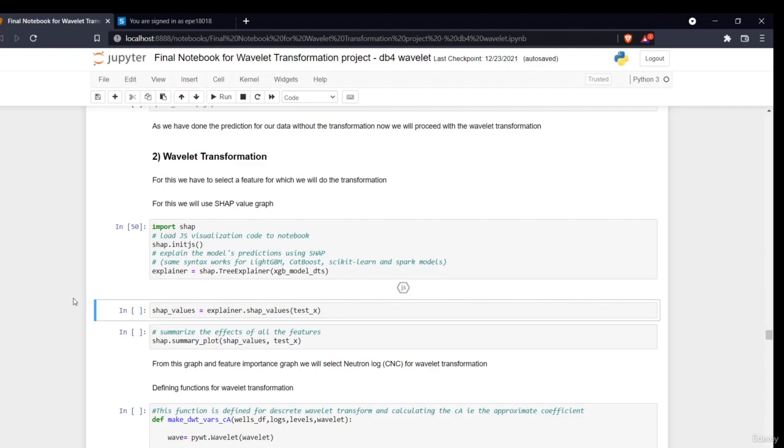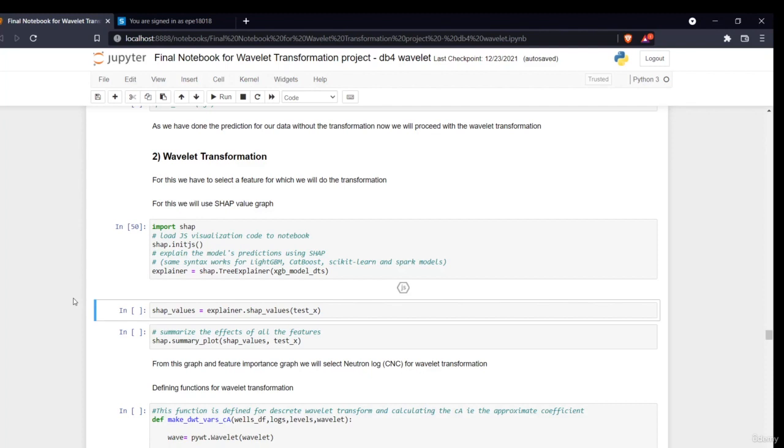It depends on how many levels you want to break your signal down to. Suppose I have set my level to 4. That means I'll break my signal into 4 different levels. I'll break it, then break it again, and again, and again. There are 2 different coefficients, so 4 levels of breaking for one coefficient and another 4 levels for the other coefficient. That means the total number is 8 coefficients. So if you imagine, for one feature it is producing 8 more columns, alongside the rest of the independent features.